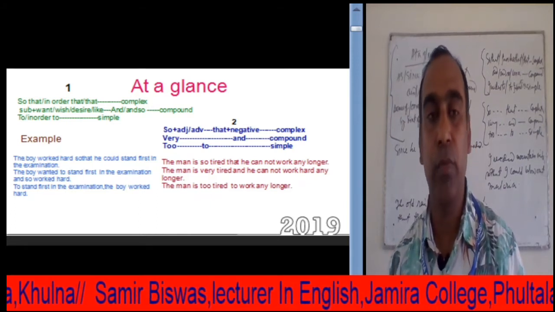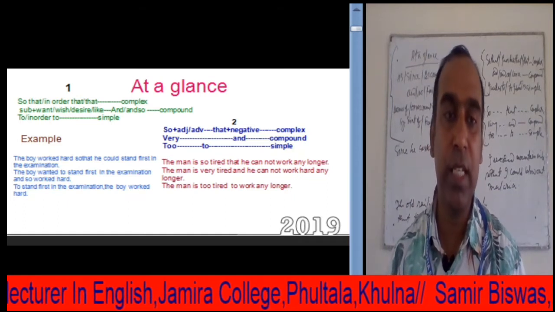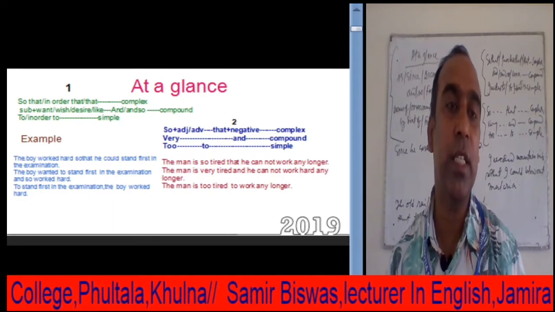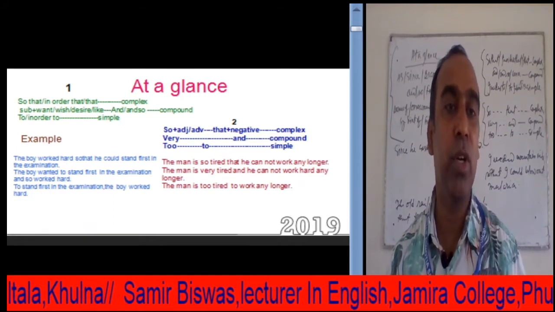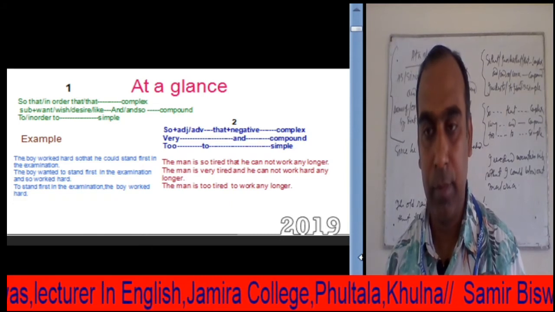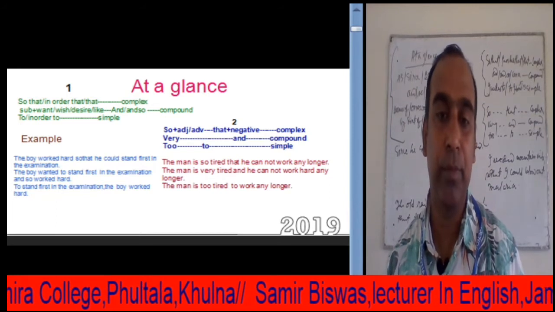And from these two kinds of sentences, that means compound sentence and complex sentence, we can change into simple sentence only depending on in order to or to infinitive. Here I am to give some examples.